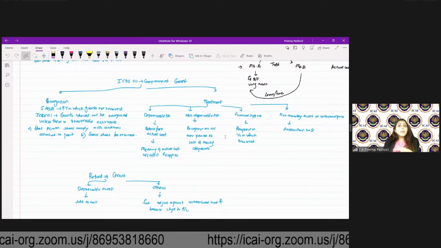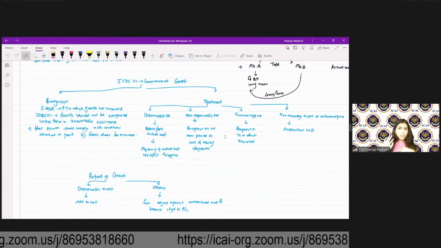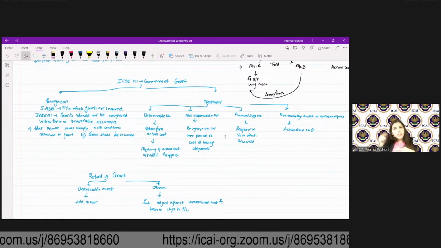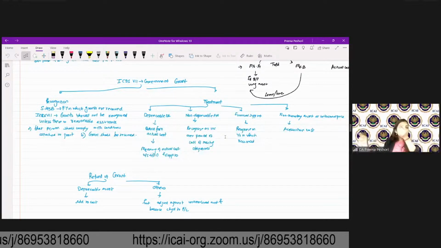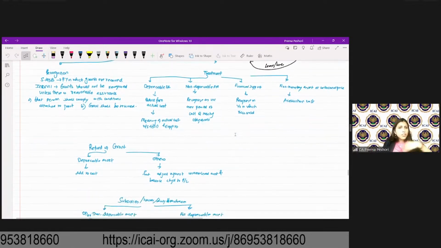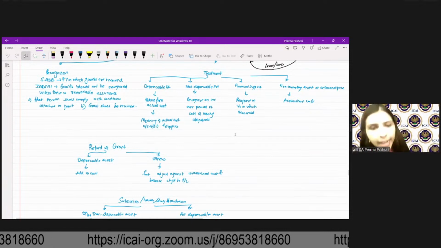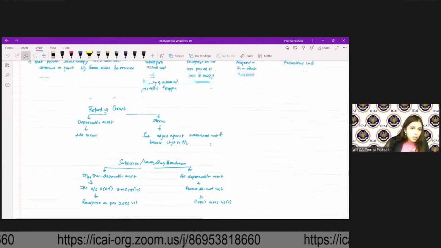Then non-depreciable asset, you recognize as the income over the period of cost of meeting the obligations. Financial support, you recognize the income in the year of receipt. Non-monetary asset, you recognize at the acquisition cost. Refund of grant, if it's a depreciable asset, added to cost. If it's other, then adjust against the unabsorbed amount.